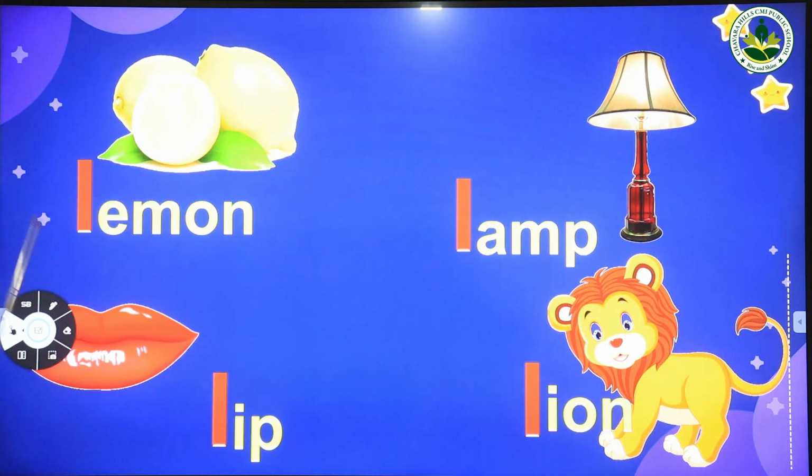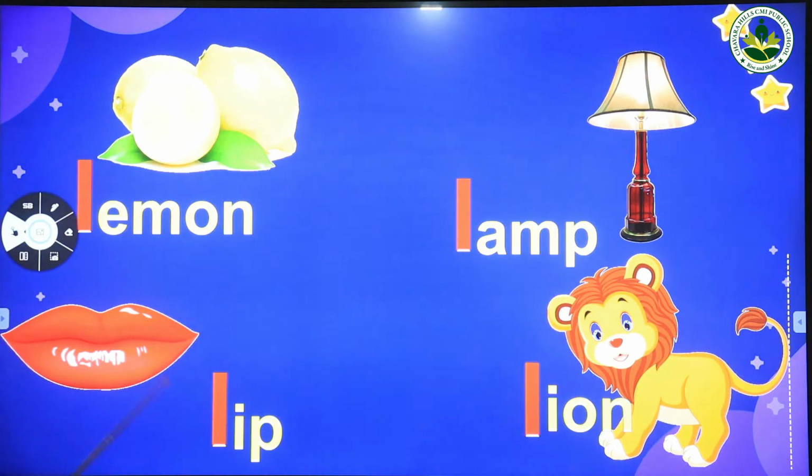Okay, and our next letter is letter L. Can you say which letter is this? A letter L. So, which is our first word starting with letter L? Yes, it's lemon. What is this? Lemon. Once again, lemon. And our next word starting with letter L is lip. What is this? Lip. So children, all of you touch your lip. Okay, very good.